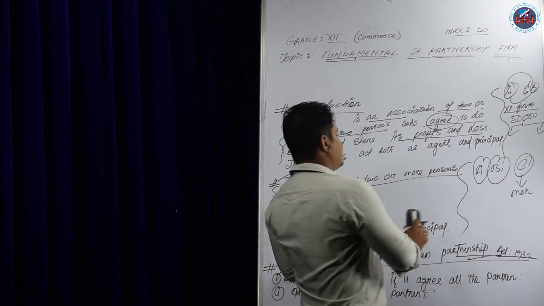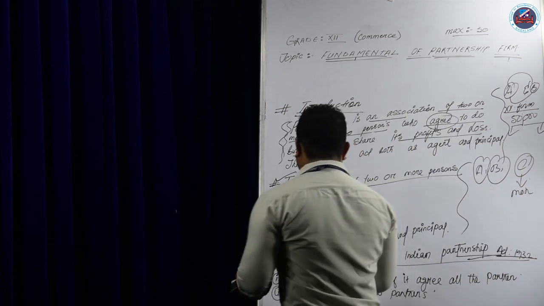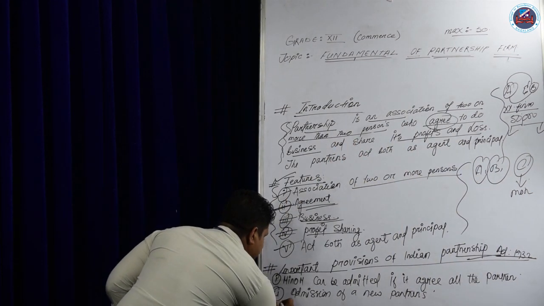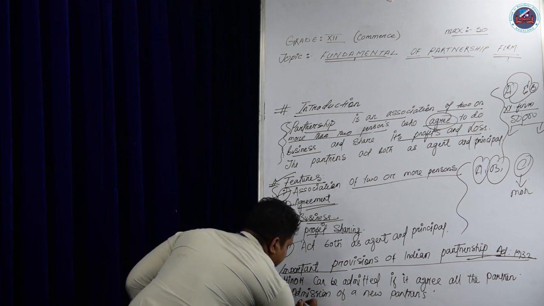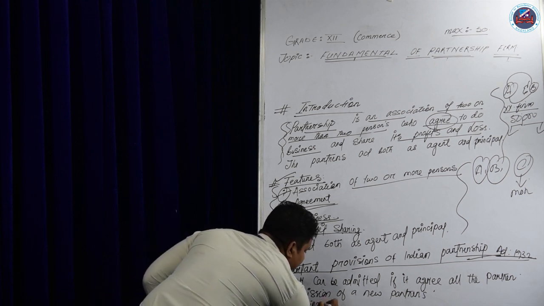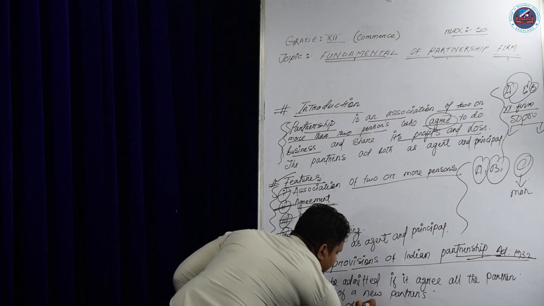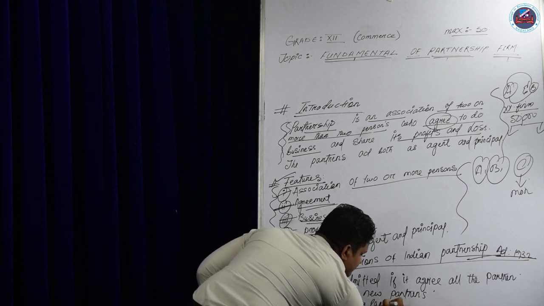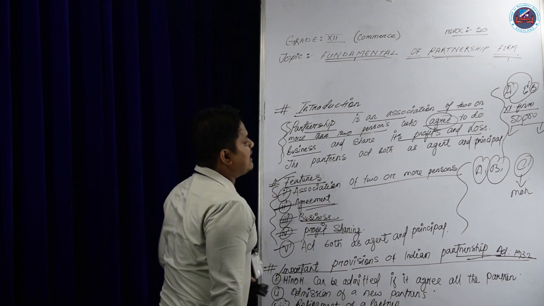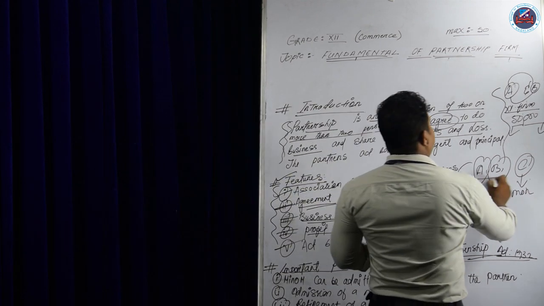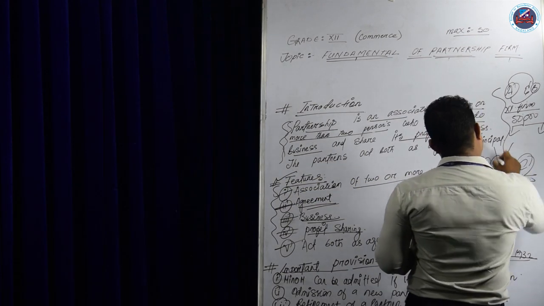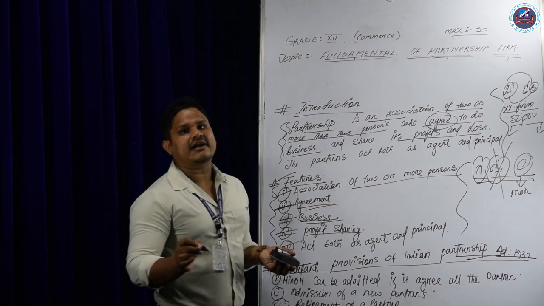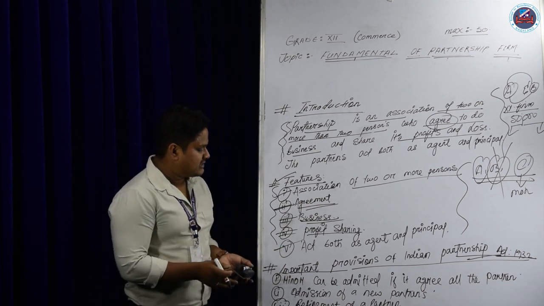Now, the next provision is retirement of a partner. Suppose A, B and C are doing a business and B wants to retire from the business. The provision says that B can retire from the partnership firm.